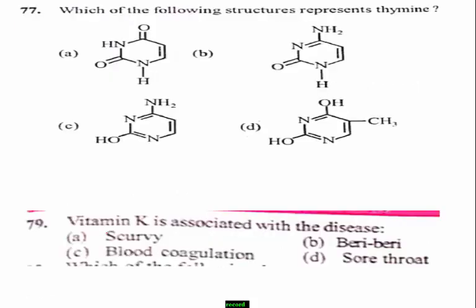Next question number 77. Which of the following structures represents thymine? Remember students, these types of questions are usually observed in the JEE exam, because you must know the structures of all pyrimidine as well as purine bases. Among the given options, which one is the correct structure of thymine? Option D is the correct structure of thymine.